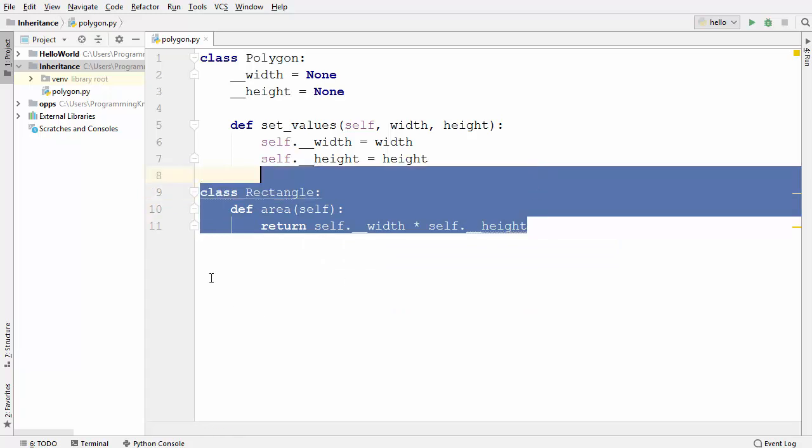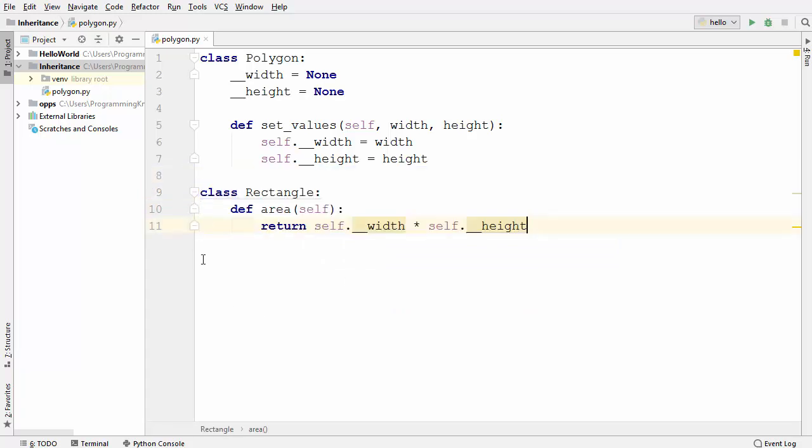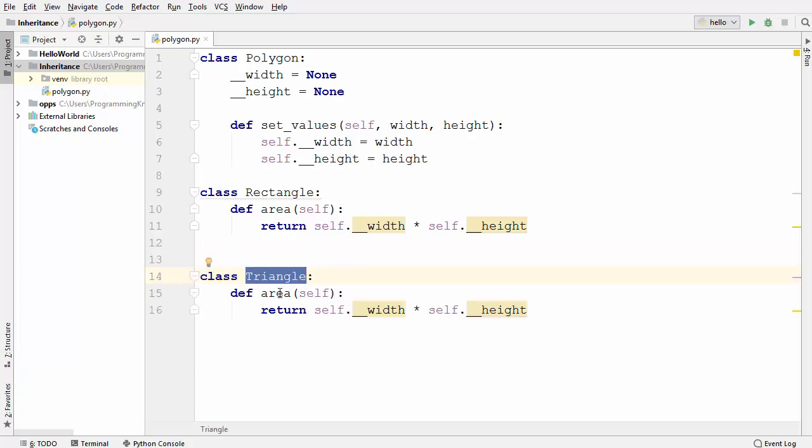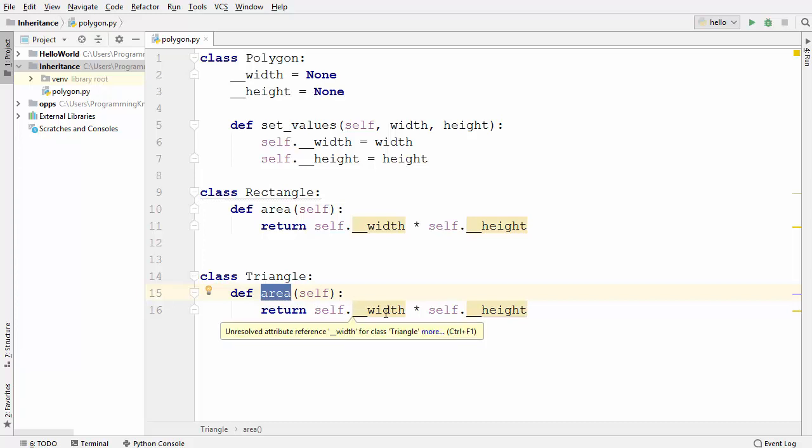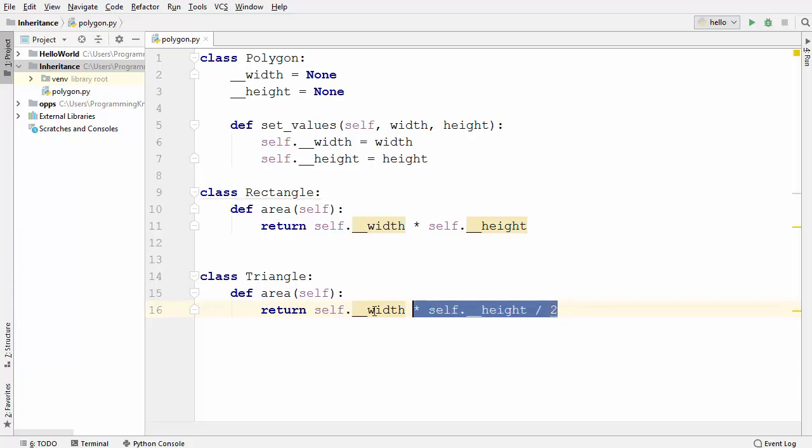The area of the rectangle is the multiplication of the width and the height. Similarly, I'm going to define a triangle class also. So let me define the triangle class here. And let's say this triangle class also has this method which is area. Now, what is the area of a triangle? The area of the triangle is the multiplication of width and height divided by 2. So we are going to divide the multiplication of width and height by 2. This is the area of the triangle.